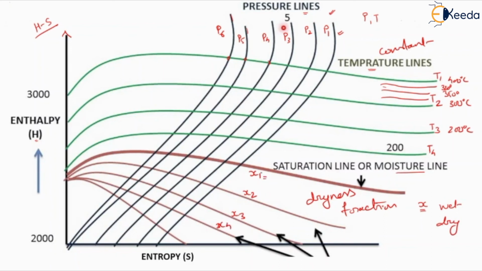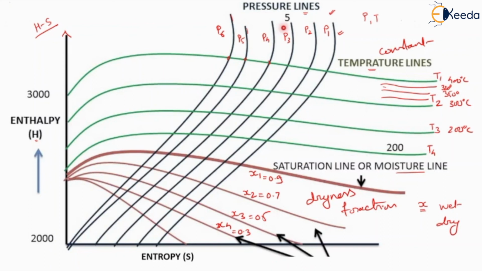Suppose X1 is at the higher side, so it will have value 0.9. Suppose X2 is 0.7, X3 is 0.5 and X4 is 0.3. Accordingly we will define the different values of dryness fraction.